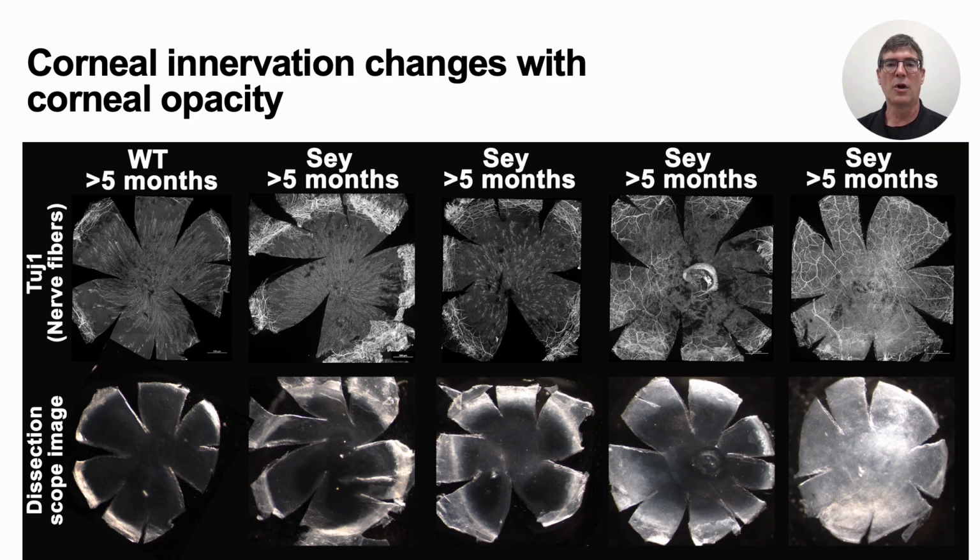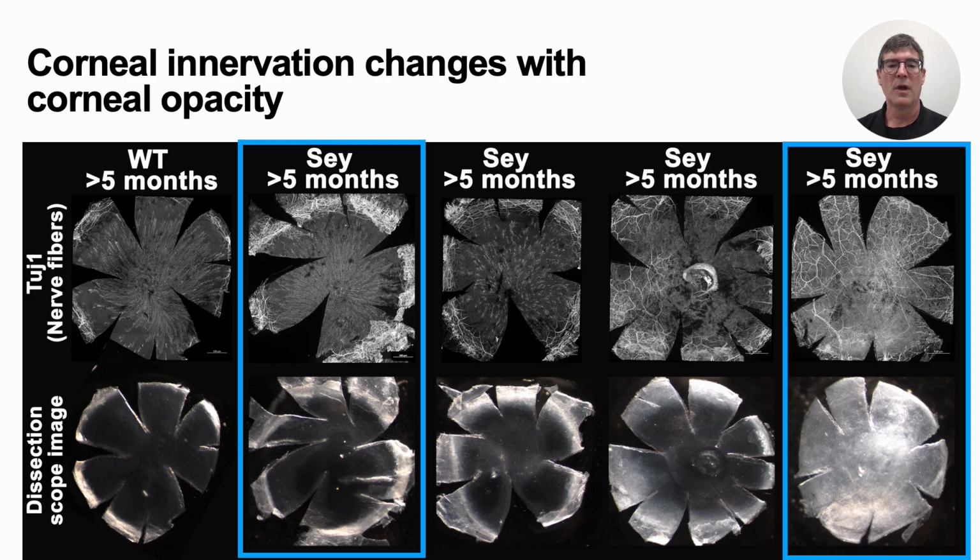We next wanted to know if there was a change in corneal innervation associated with corneal opacification, and that's shown here. The top panels show corneal innervation as visualized using an antibody against beta-3 tubulin, and the lower panels represent the optical images of corneal opacity as measured by reflectance. As you can see, there is an increase in stromal fibers and a decrease in subbasal fibers in areas where the cornea is becoming opaque.